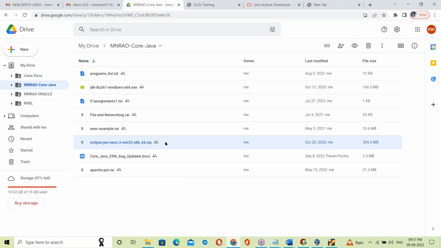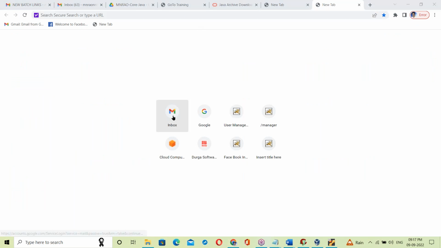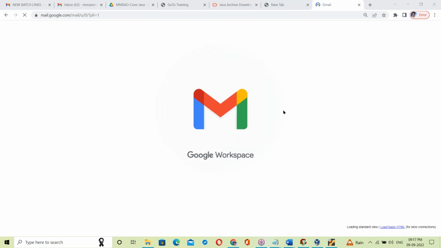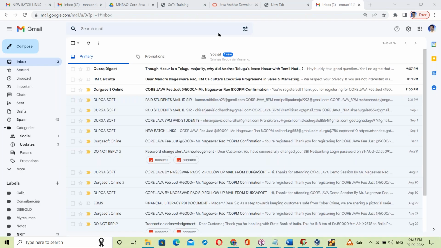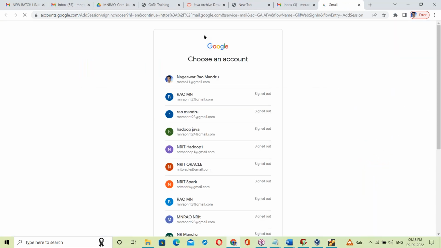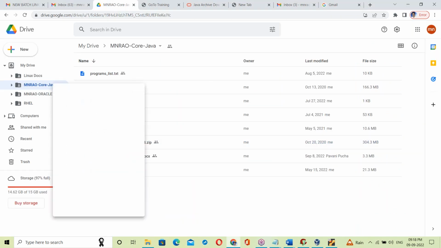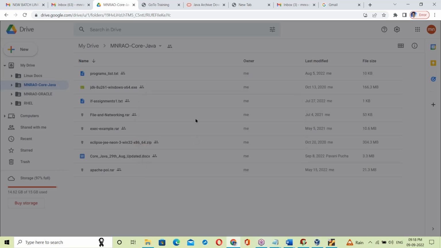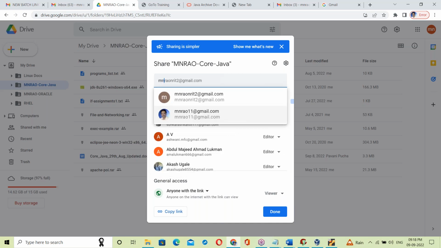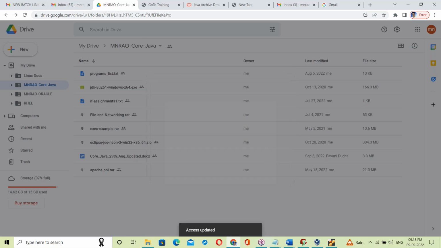One second. Drive. How to access it here? Log into your Gmail ID. See, I'm sharing this to some Gmail. I'm sharing to MN Rao, this MN Rao 2 at gmail.com. Shared. Okay.